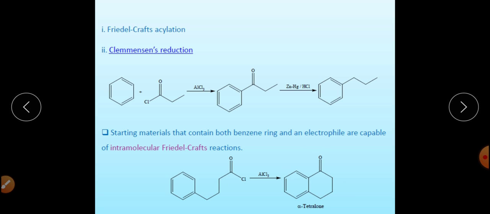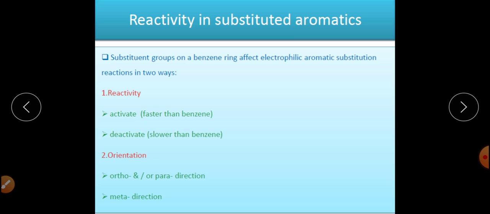This is called intramolecular Friedel-Crafts acylation reaction. So this is very important in organic synthesis as well. So that's all about the different types of aromatic electrophilic substitution reactions.